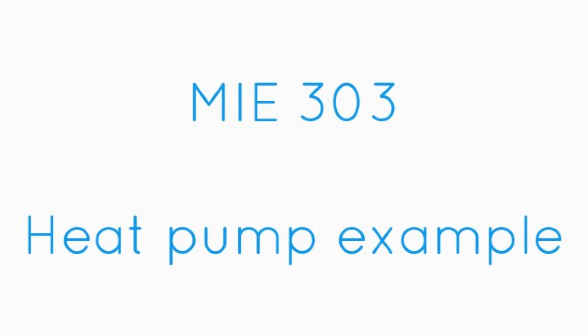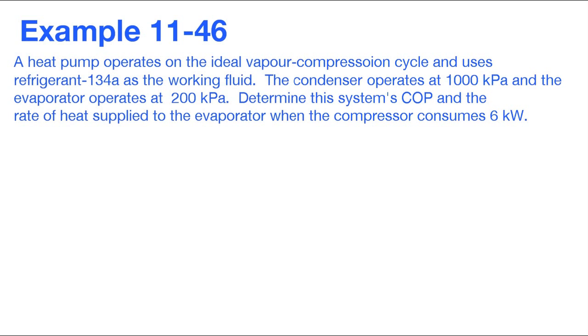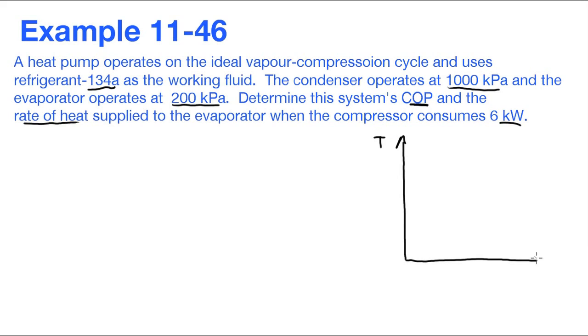Here we'll go through an example of solving a heat pump problem. So we see this question 11-46 from the textbook. We're using refrigerant 134a as the working fluid, operating between pressures of 100 kPa and 200 kPa. We're asked to find the coefficient of performance and the rate of heat supplied to the evaporator.